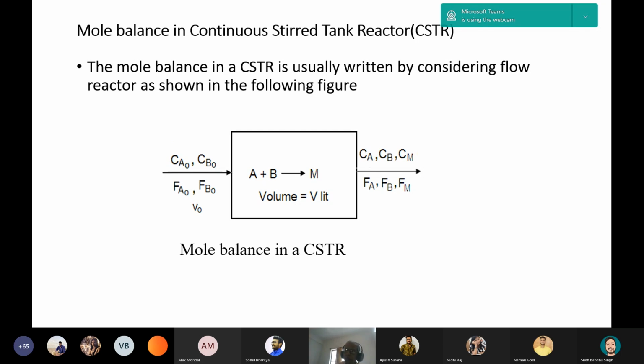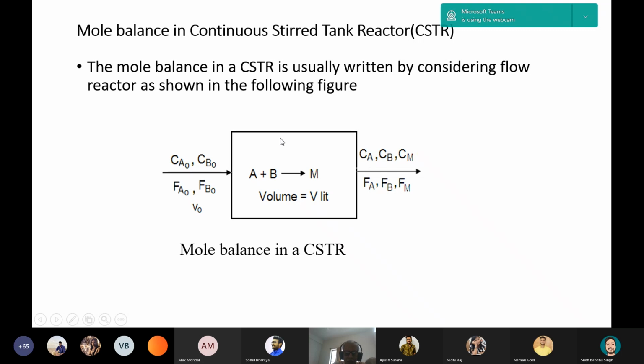Suppose the dye preparation, methylene blue preparation, we use a vessel for preparation of color or dye materials. After the reaction is over, we can collect the product, separate the product, and the unreacted material we can recycle. But in the case of the continuous stirred tank reactor, this is another ideal reactor. I'll describe the mole balance. Before that, I am explaining what is a CSTR and what is an ideal CSTR.